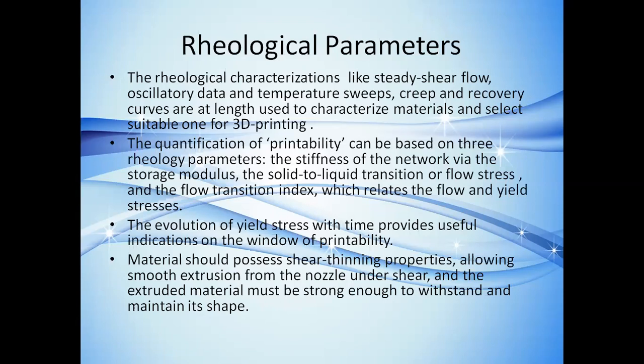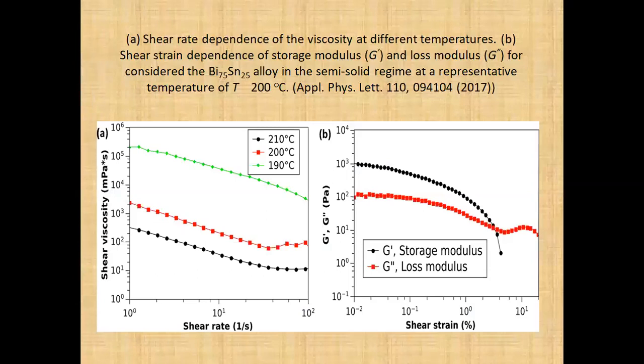The materials should possess shear thinning properties, which allow smooth extrusion from the nozzle under shear, and the extruded material must be strong enough to withstand and maintain its shape.